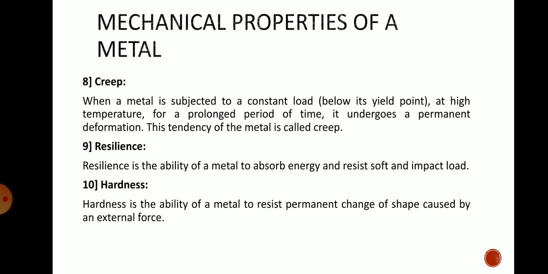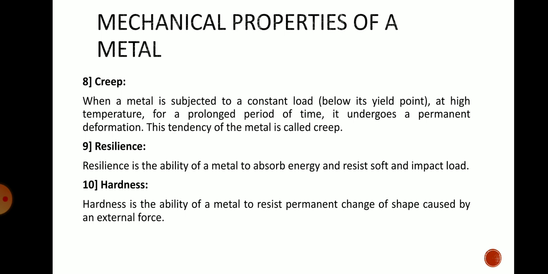Next, resilience. Resilience is the ability of metals to absorb the energy and resist the shock and impact loads. Next, hardness.